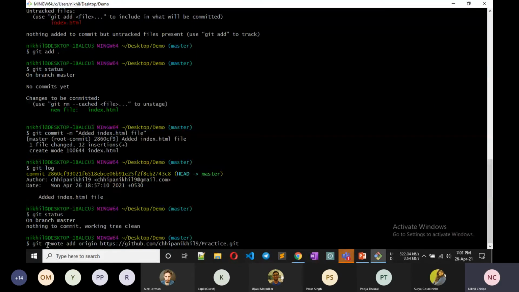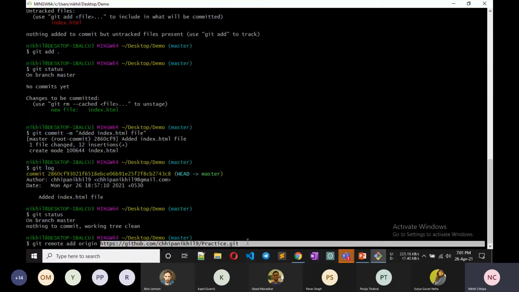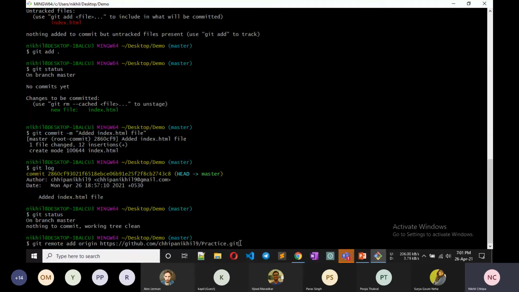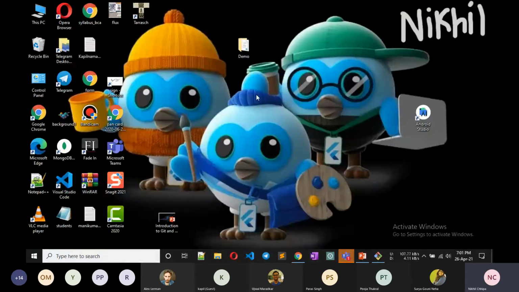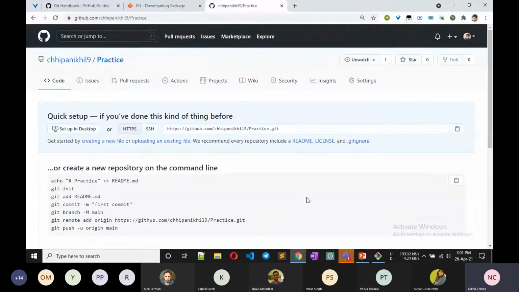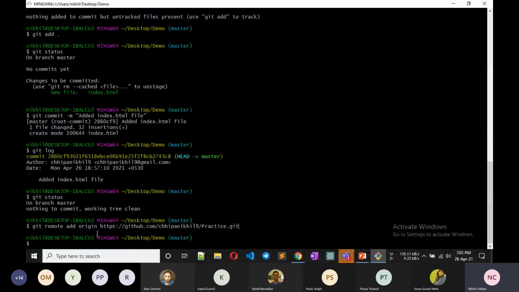So we use git remote add origin and the link of the repo we created on GitHub, and press enter. Now this is added. This means it is connected to this repository on GitHub. Now we want to push, which means we want to deploy it on GitHub.